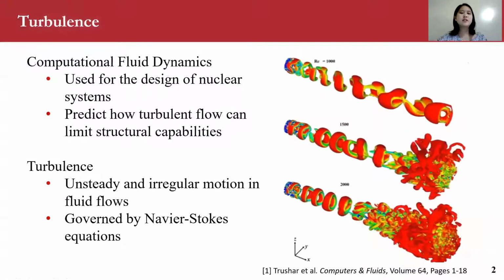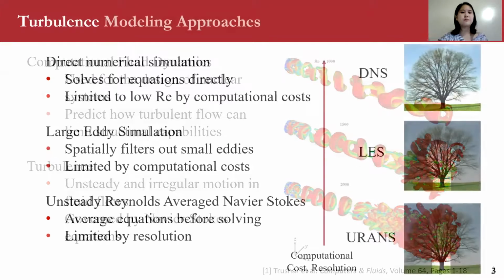Computational fluid dynamics is often used for design of nuclear systems, and specifically its simulations and models can predict how turbulent flow can limit structural capabilities of different components inside of these systems. Turbulence is defined as the unsteady and irregular motion in fluid flow, and it's governed by a set of equations which we call the Navier-Stokes equations.